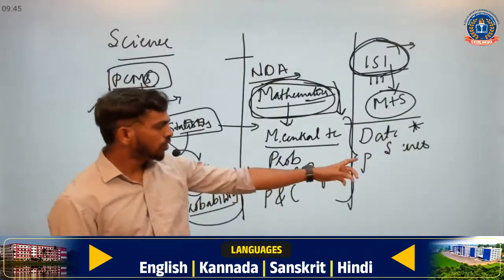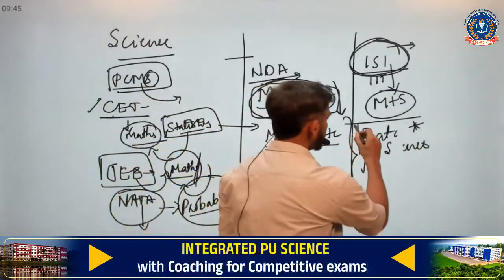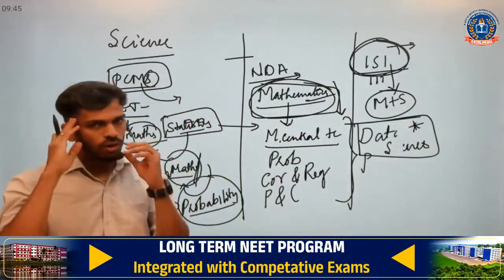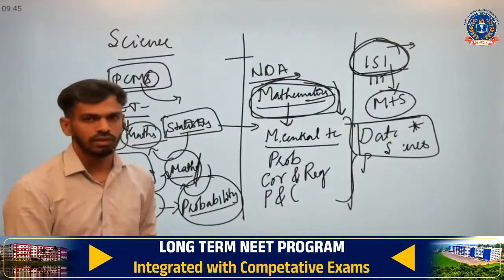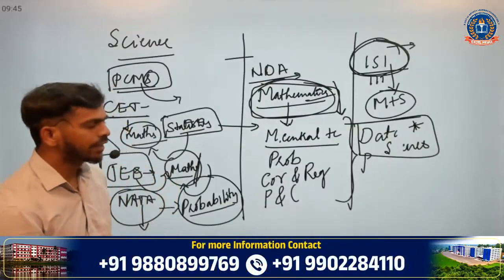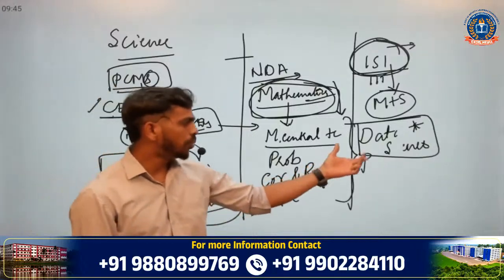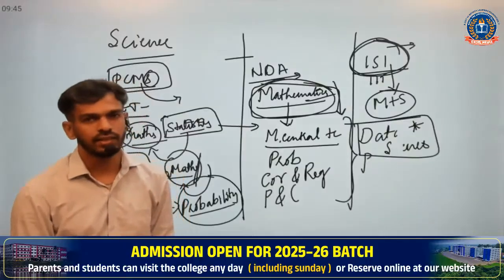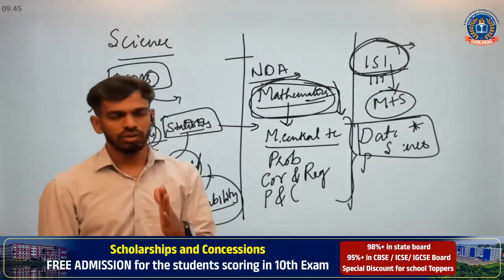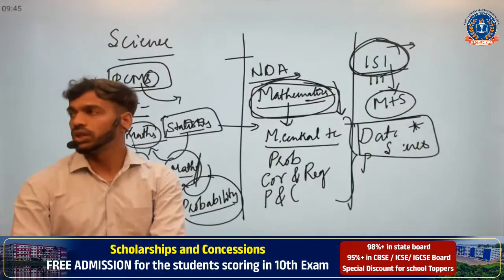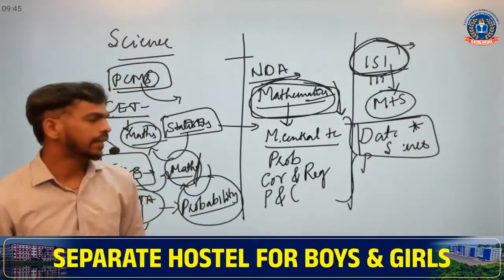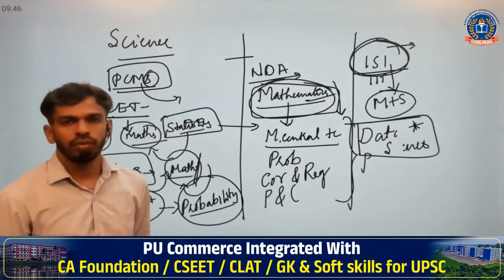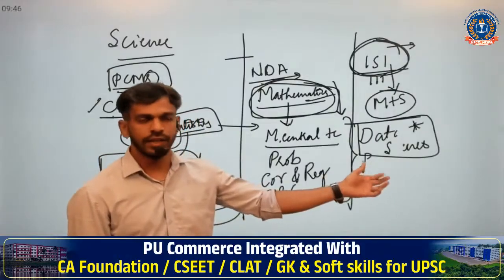You cannot study data science at PU level, so it comes in engineering or other added courses. If you opt for engineering later, definitely in most of the popular colleges there will be an option for engineering in data science. There again you are going to have theory. The theory concepts you need to study are all from statistics only. Hope it is clear. If there are any queries, those will be answered later.